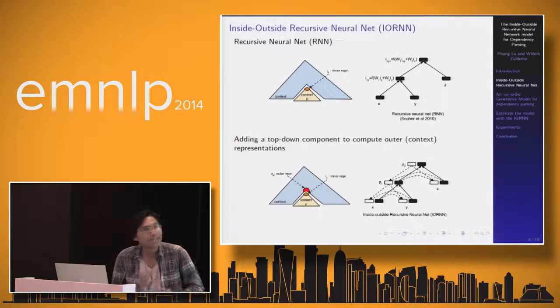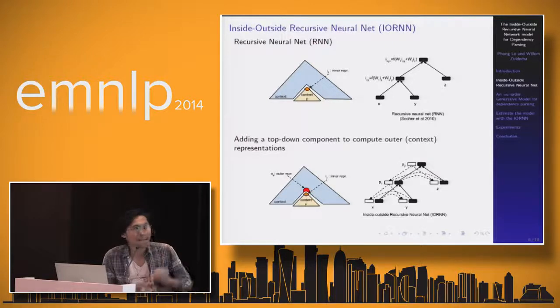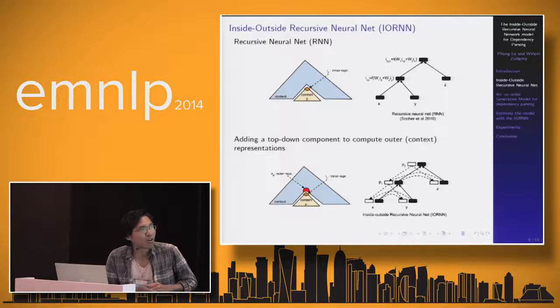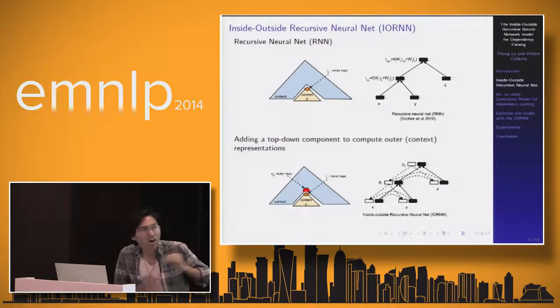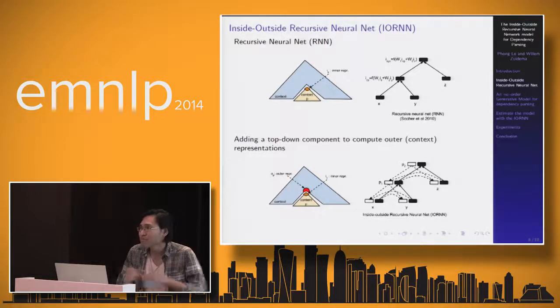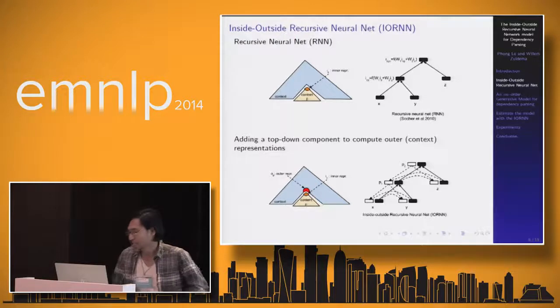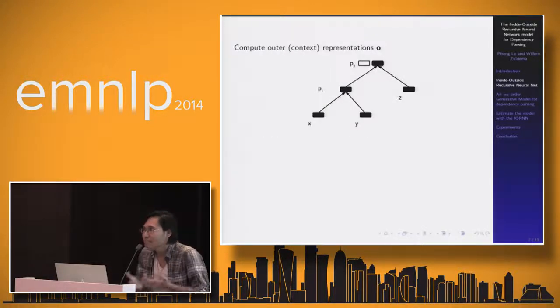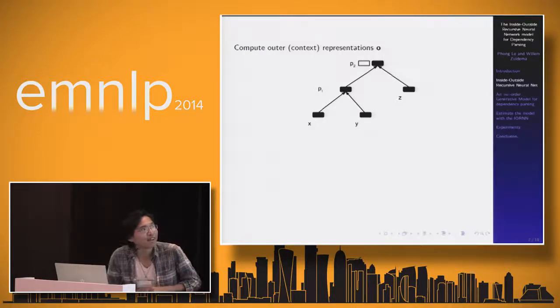Now, how can we handle the top-down process? The idea is very simple. At each internal node, we use two vectors. The first we call the inner representation, to capture the content of the phrase. The other vector we call the outer representation, to capture the context of the phrase. We found that computing the outer representation is very easy and efficient.